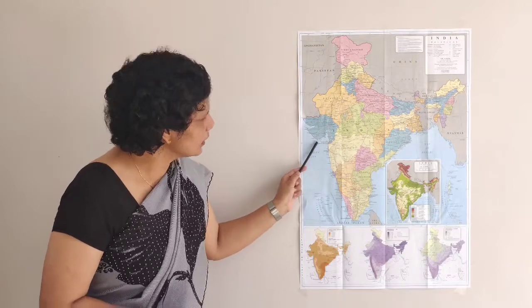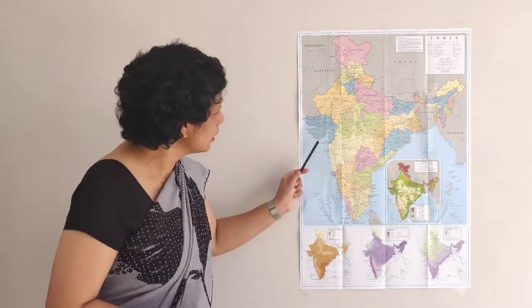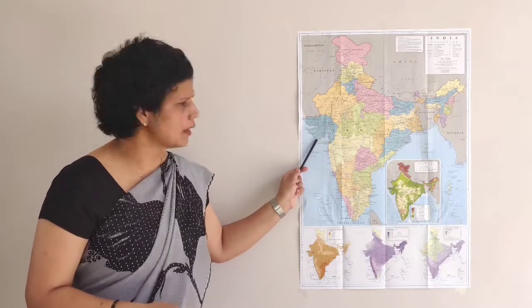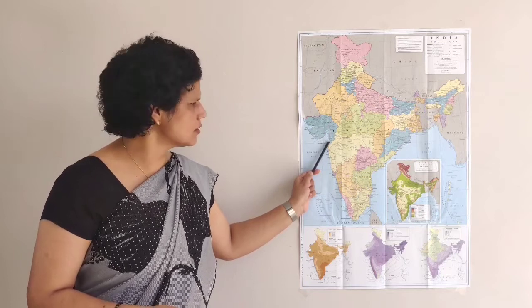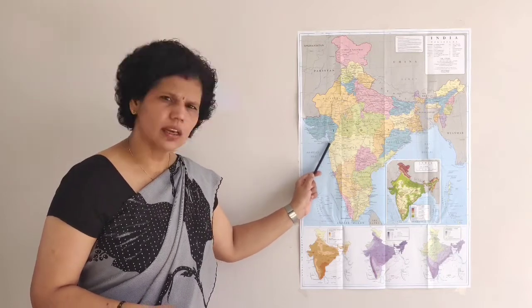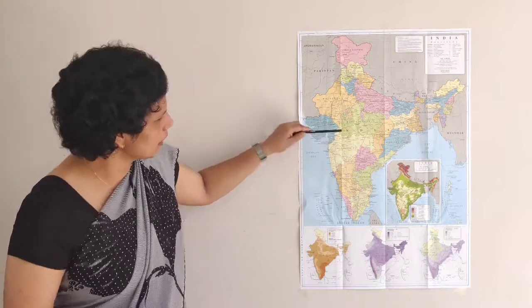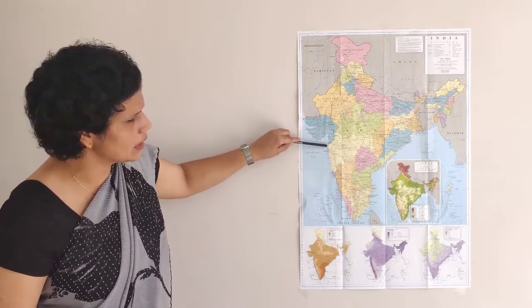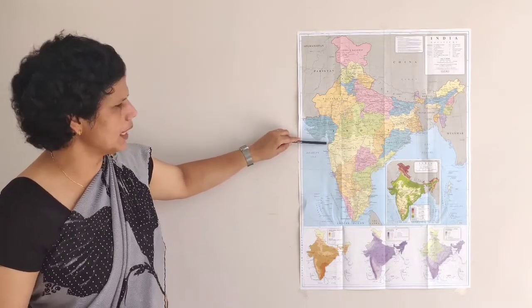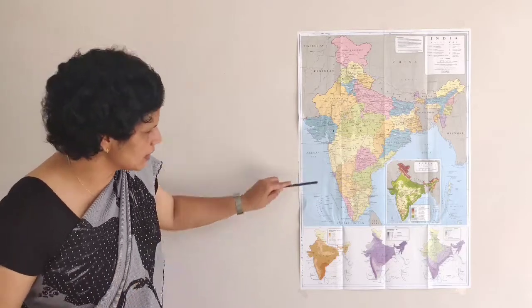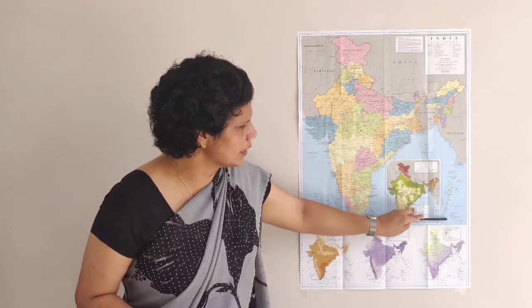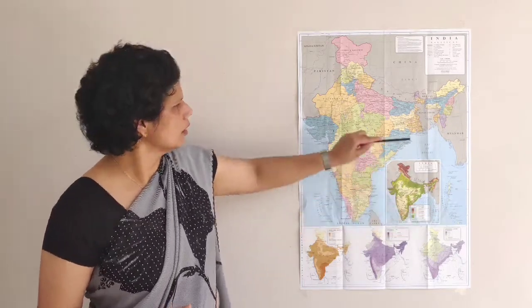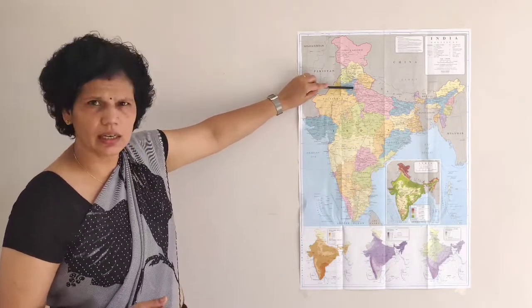Then next, Daman and Diu. Daman and Diu has 2 parts. First, Diu is present here and Daman is present here. Then next, Dadra and Nagar Haveli. Dadra and Nagar Haveli is present below this Daman. After that, the next union territory is Lakshadweep on this side, and then the Andaman and Nicobar Islands, and next Delhi.